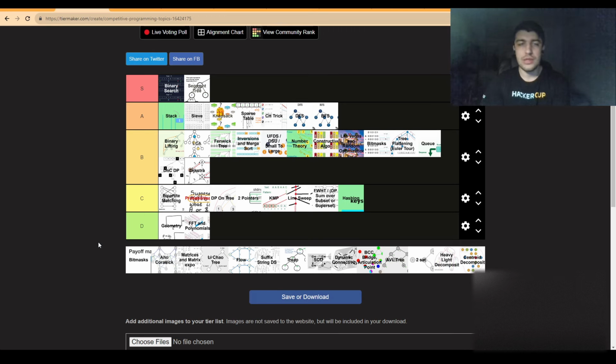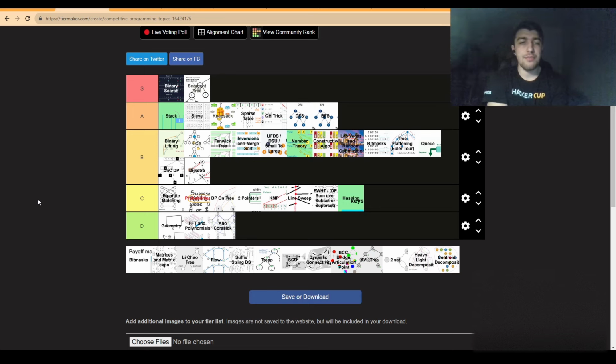Bitmask, again, I put it already. Aho-Corasick, again, it's just something you might want to try. And well, there is not much to say about it. It's just a long implementation without too much of a usefulness behind it. It has, of course, usages in real life, but not that much in competitive programming.